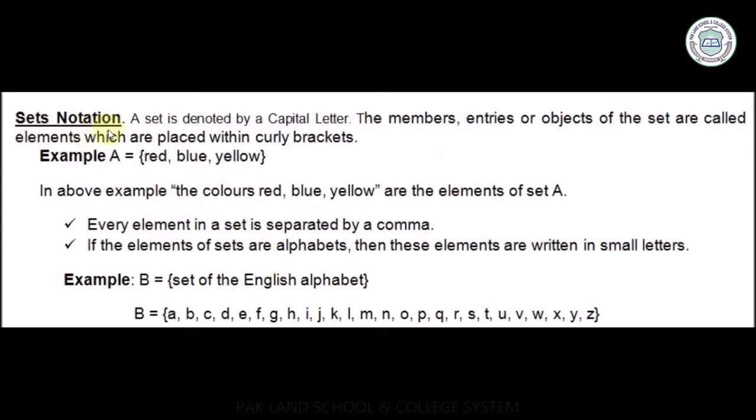Set notation. A set is denoted by a capital letter. The members, entries or objects of the set are called elements, which are placed within curly brackets.